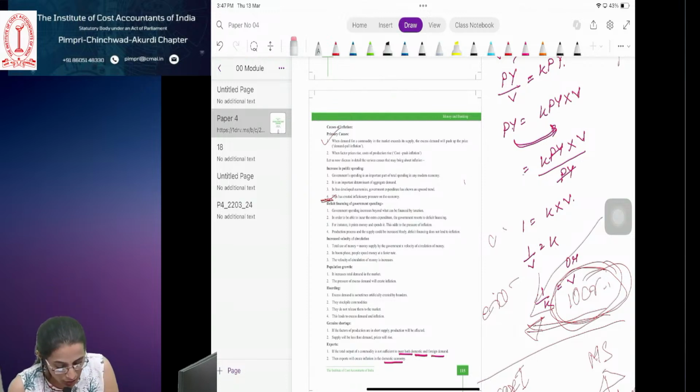Next, by manipulating the bank rate, the central bank can regulate the credit creating power of the member banks.